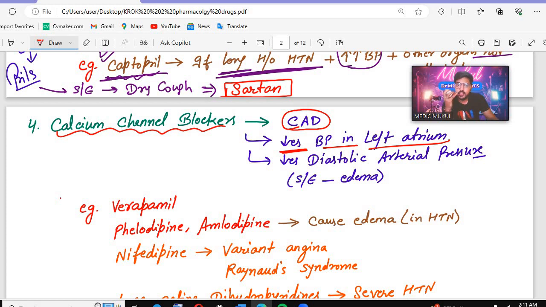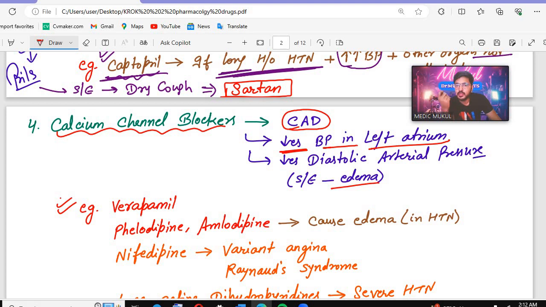After that, calcium channel blockers decrease the diastolic arterial pressure. What is the side effect? The side effect will be edema. Okay. Now let's talk about the examples. Verapamil, felodipine, amlodipine, nifedipine. These are all calcium channel blockers. Now they will ask you, if a patient has hypertension, which drug is causing the edema?